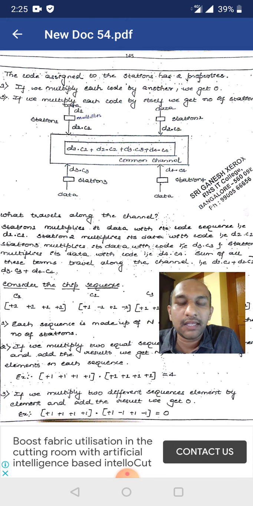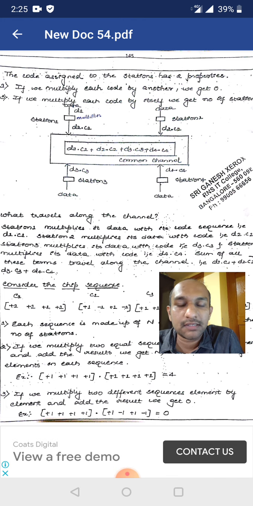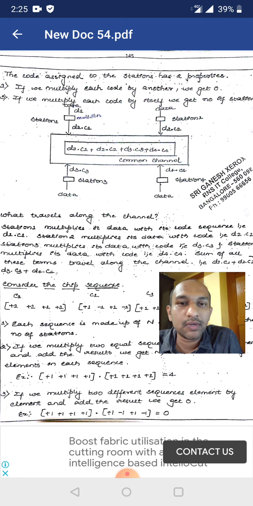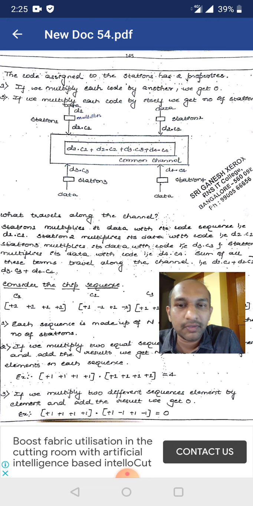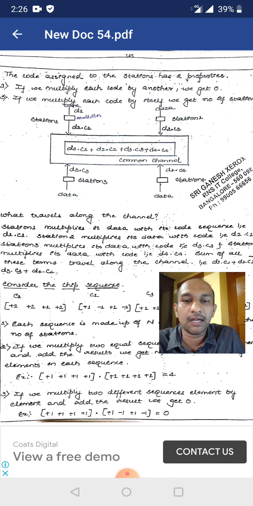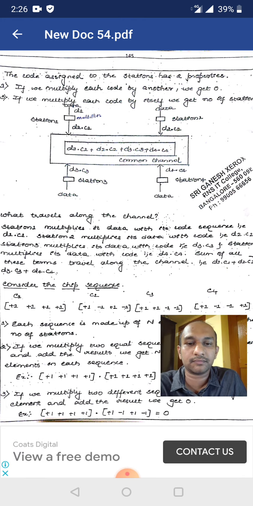Okay. And here we assigned code for all the stations simultaneously. C1 is assigned to station S1, C2 is assigned to station 2, in the same way C3 and C4 are assigned to station 3 and station 4.